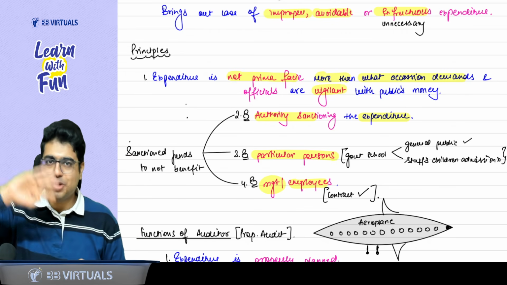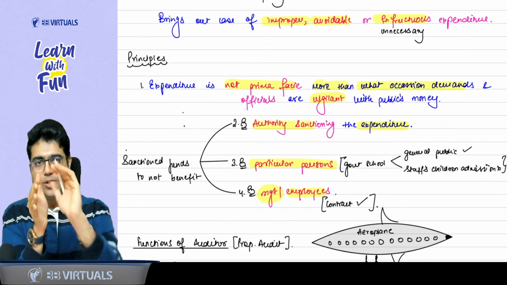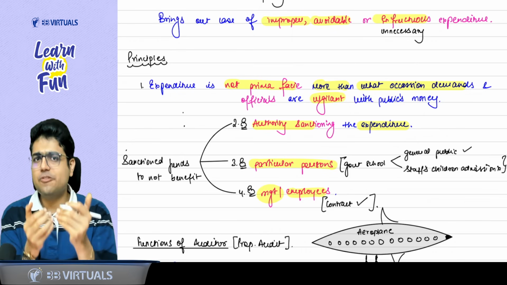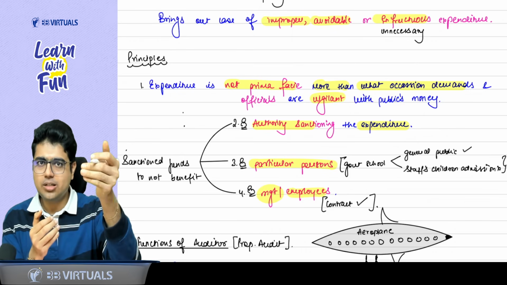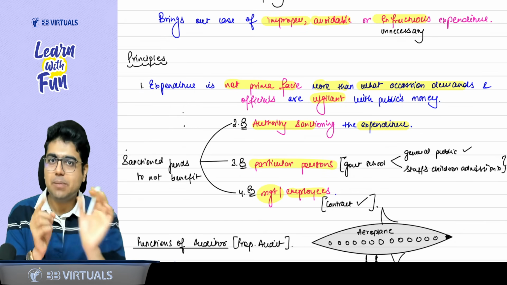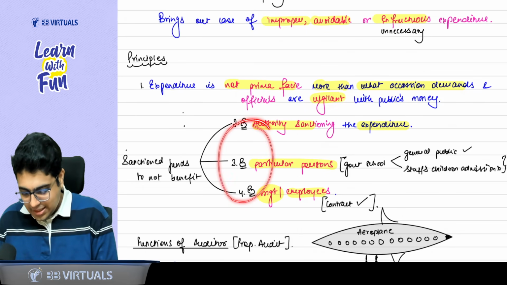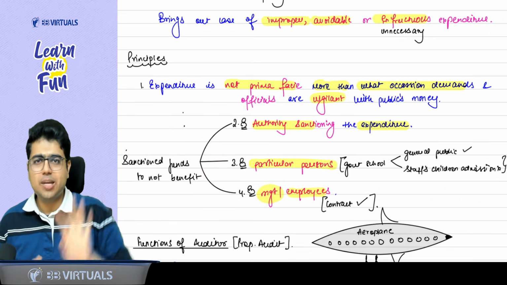So these are the four principles, very easy principles. Once more, the expenditure should not be prima facie, that means on the face of it, more than what the occasion demands. For this, the person incurring the expenditure should use the public money properly and very carefully. The next 3 points are very easy. Sanctioned funds should not benefit three people. Who are the three?